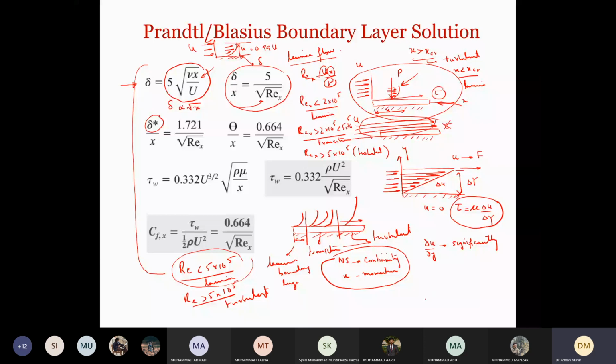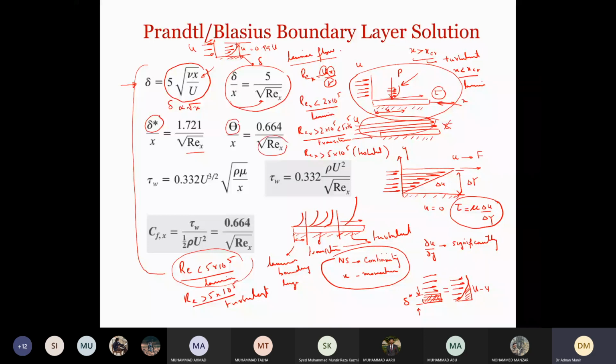Boundary layer displacement thickness, if you recall, it is like this. If you have incoming flow, because of the boundary layer, the velocity profile will be reduced by U minus u. So this area and this area are the same. So they are equal like this, right? So we discussed about this. This is called boundary layer displacement, and that can also be represented in terms of Rex, and similarly this is momentum thickness, that can also be represented in terms of Rex.